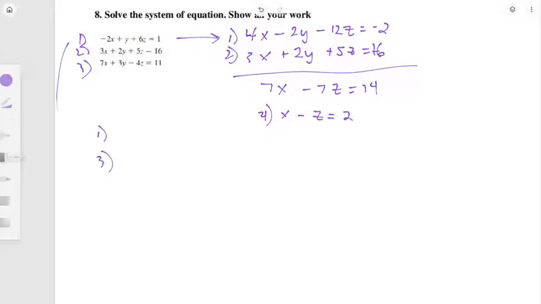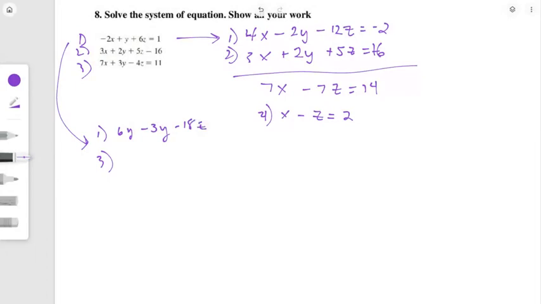And I'm going to change 1 by multiplying by negative 3. And this is what I get. Then when I write 3 down, I see that the y's will disappear.